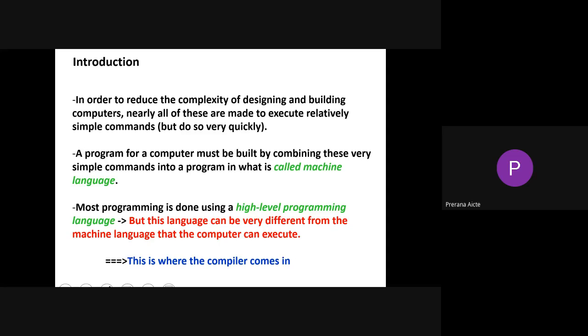But this language can be very different from the machine language that the computer can execute. See, this high-level language is understandable by professionals. For example, we are students or faculty, we know different types of programming languages like C, C++, Java and all.